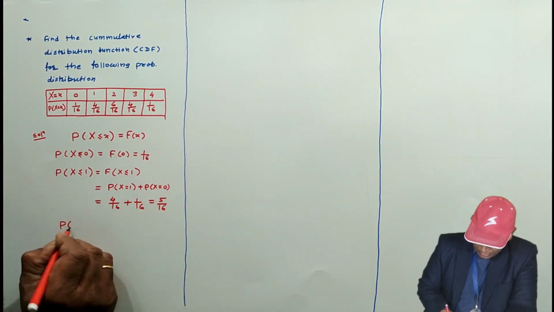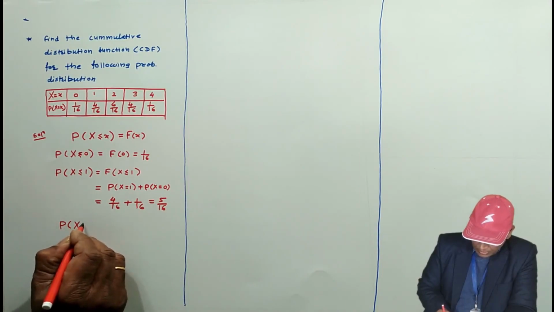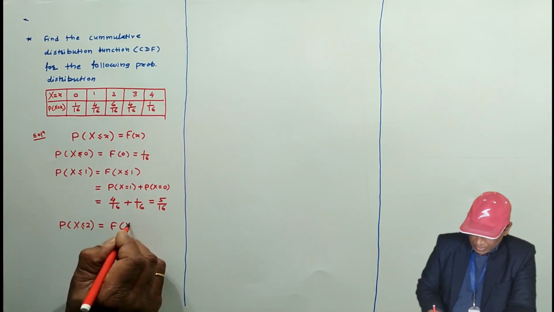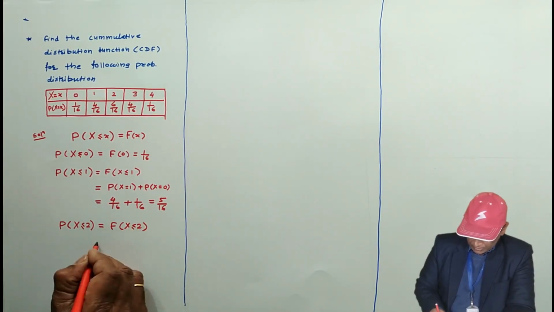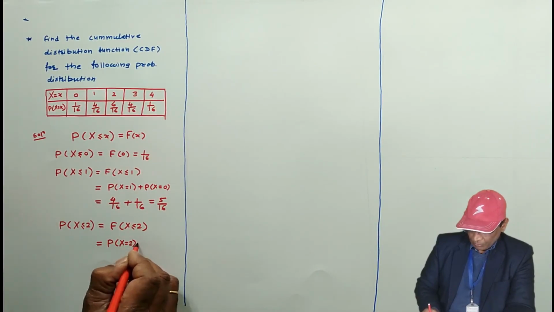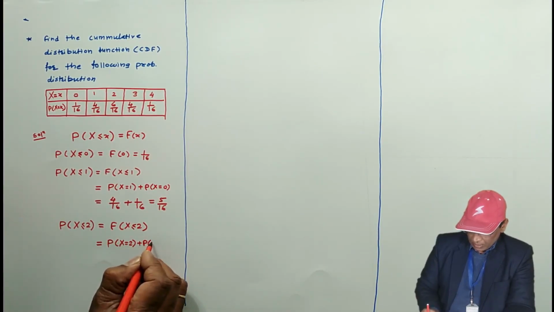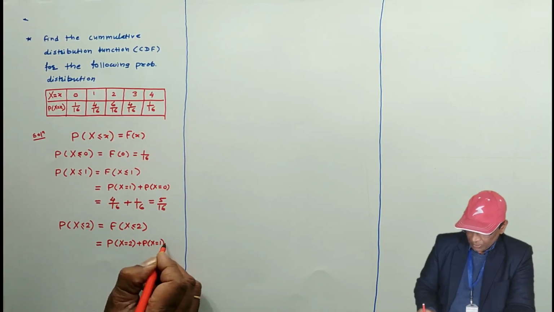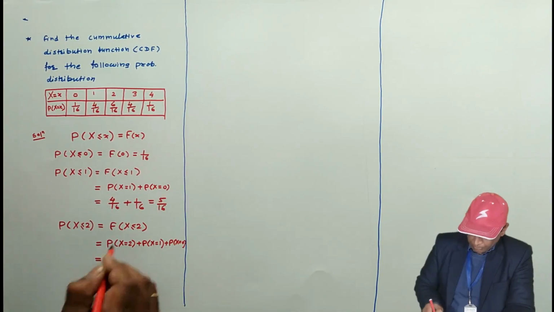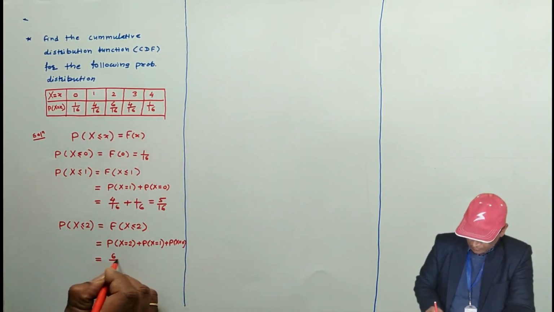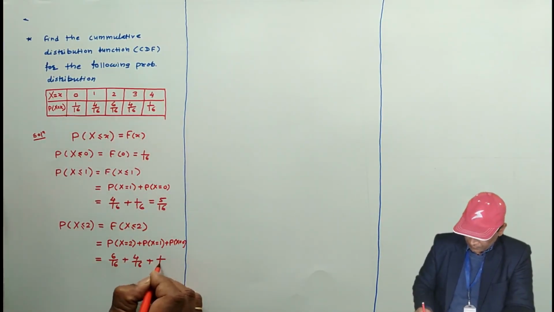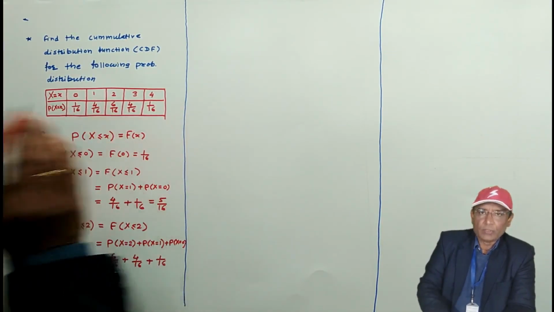Now probability for x less than or equal to 2. How to write it? F of x less than or equal to 2 can be written as probability for x equal to 2, probability for x equal to 1, and probability for x equal to 0. Now P of x equal to 2 is 6 by 16, 1 is 4 by 16, and 0 is 1 by 16. Okay, simple addition of these three, that's all.